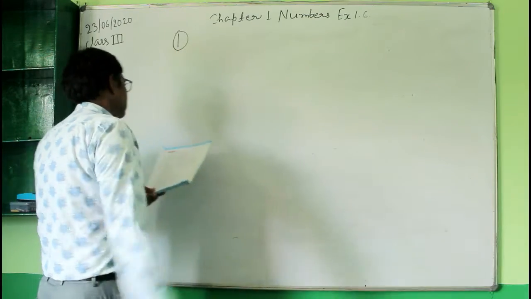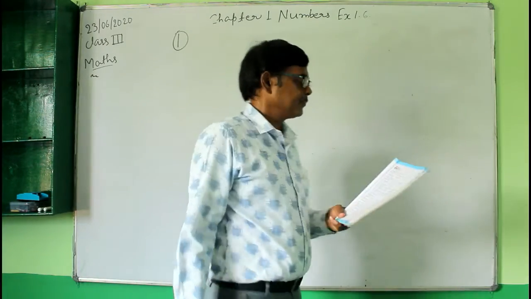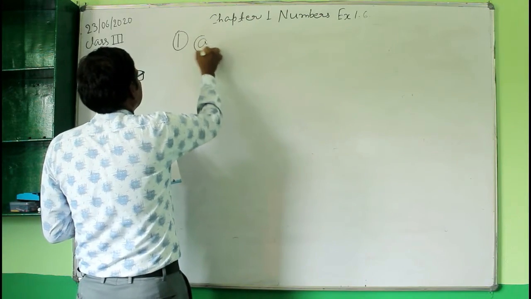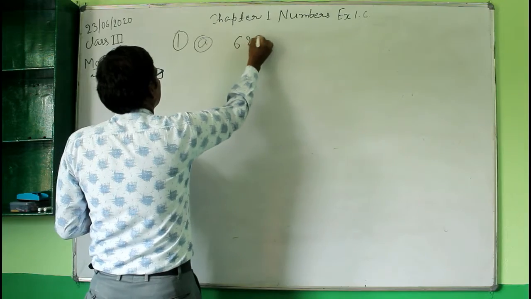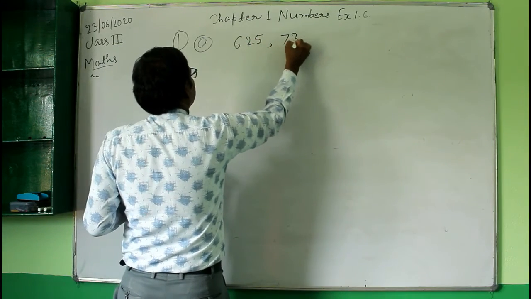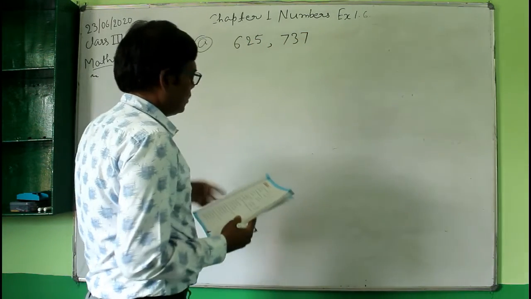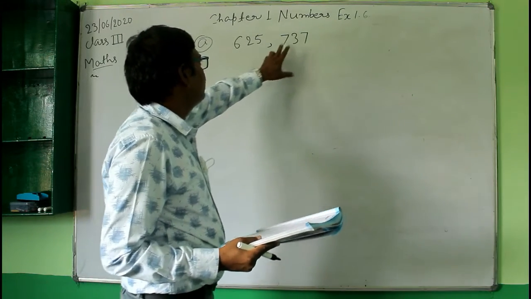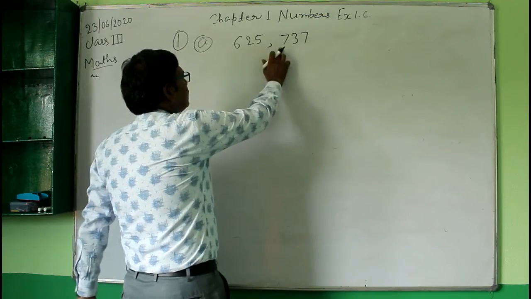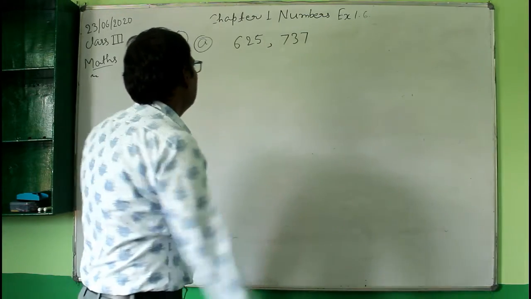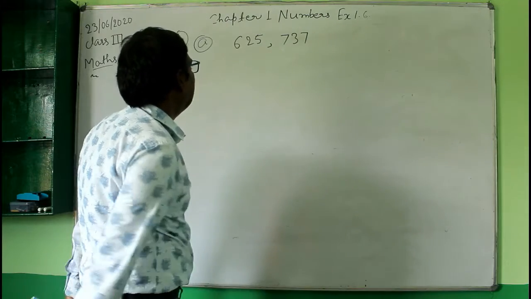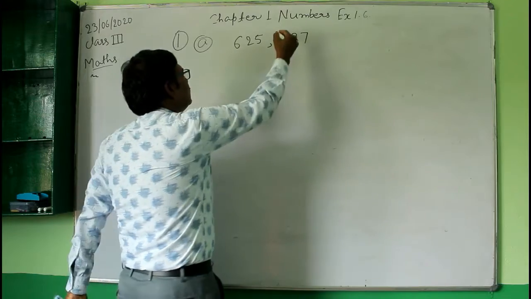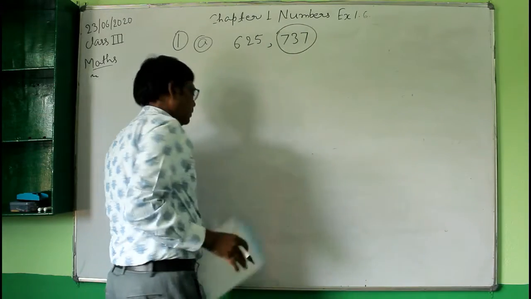So, question number 1 is: circle the greater number in each pair. Okay, circle the greater number in each pair. So, question number A, here is 625 and the other number is 737. In this, which number is greater? And then circle it. So here in this pair of numbers, this number is greater, because at the hundreds place the digit is 7, and in the other number the digit is 6 at the hundreds place. So this number is greater than this number. So here circle this number.